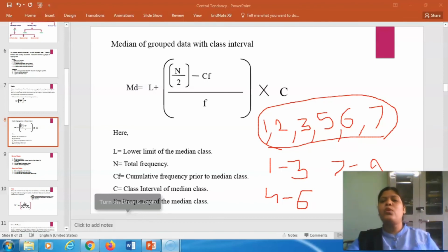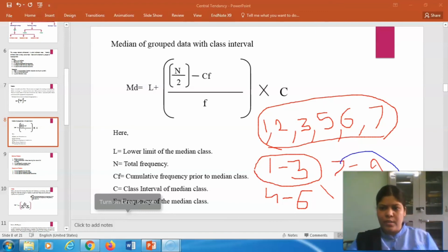There is a gap of 2 digits in between these class intervals. So this type of data is called grouped data, and this type of data is called ungrouped data.